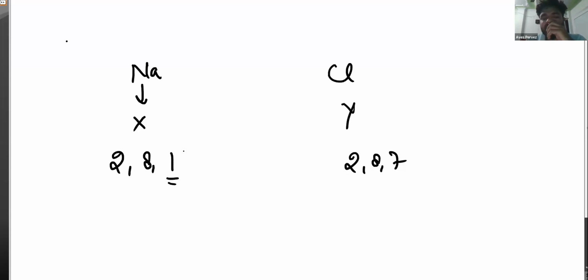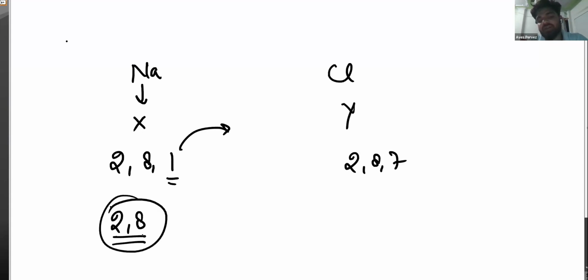Why? Because sodium wants stability. If it loses one of its electrons, it will come to the nearest noble gas electronic configuration, 2, 8, and become stable.